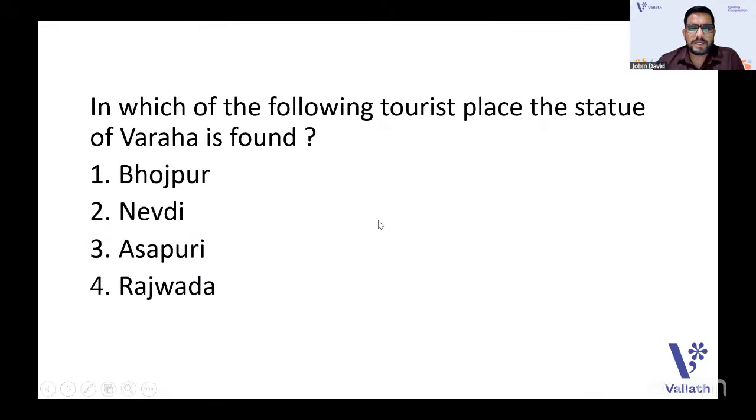The next one. In which of the following tourist places is the statue of Varaha found? Bhojpur, Nevdi, Asapuri, or Rajwada? The answer for this question is Asapuri.